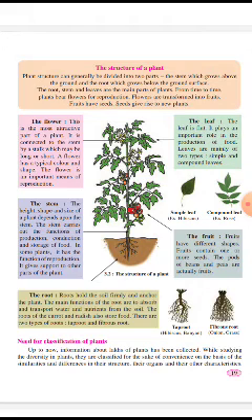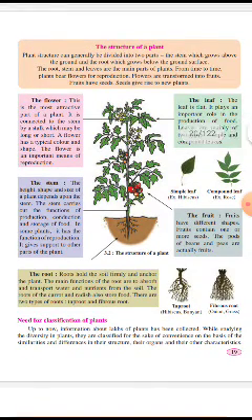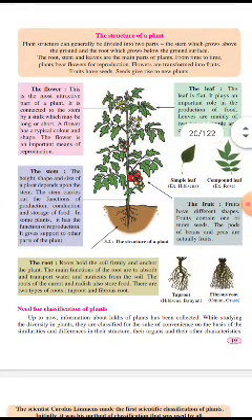Plant structure can generally be divided into two parts: the stem, which grows above the ground, and the root, which grows below the ground surface. The root, stem, and leaves are the main parts of plants, and from time to time plants bear flowers for reproduction. Flowers are transformed into fruits, fruits have seeds, and seeds give rise to new plants. This is the cycle of a plant.